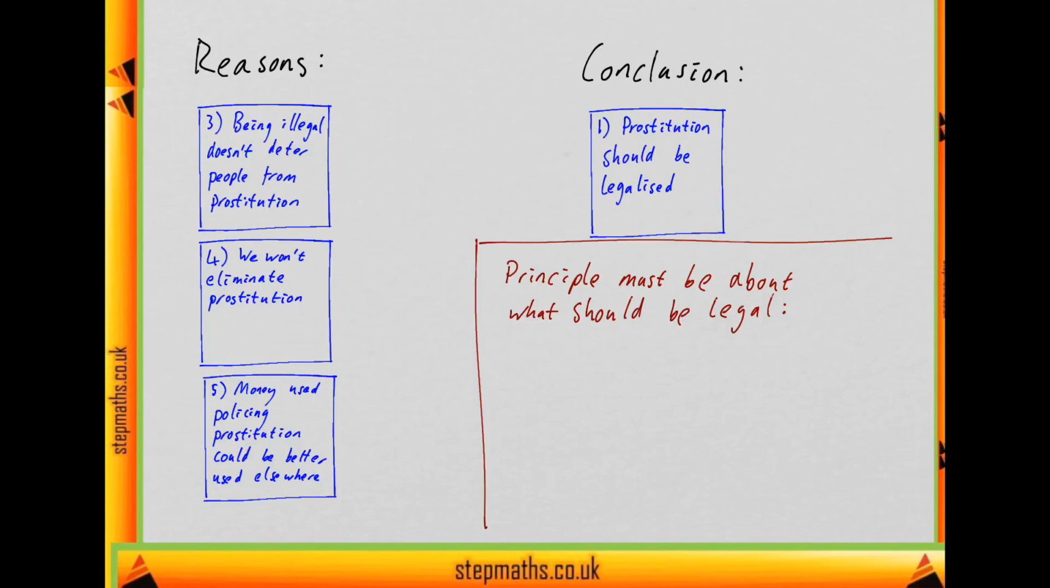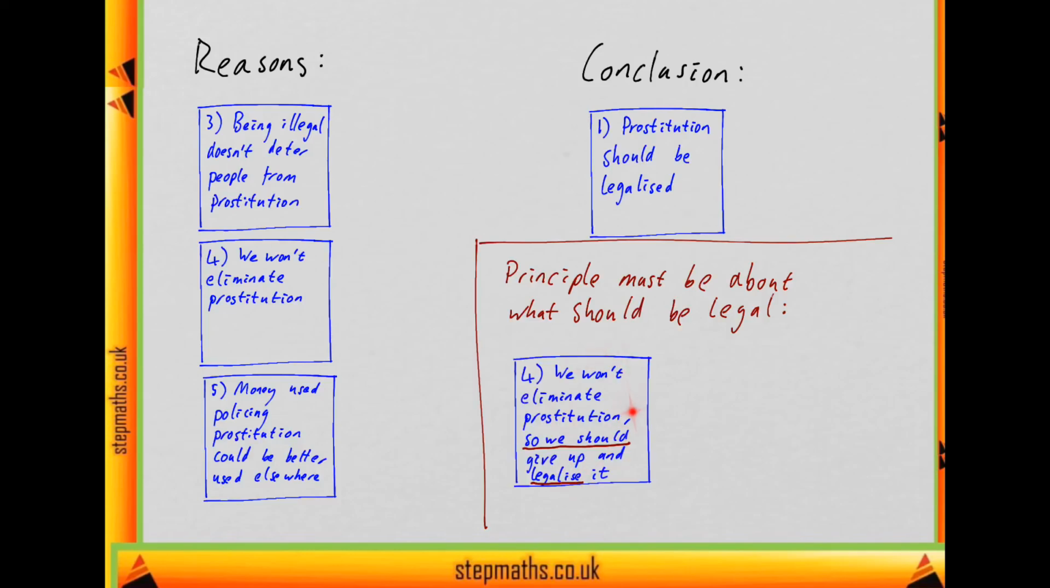And where is there a plausible use of that principle? So in this kind of question, the principle isn't always explicitly used in a single sentence, but we could look for something that might be a use of the principle in one of the sentences. And sentence 4 is promising. It says, we won't eliminate it. That's just a fact. But then it says, so we should do something. And that something is just a conclusion. So we should give up and legalise it.